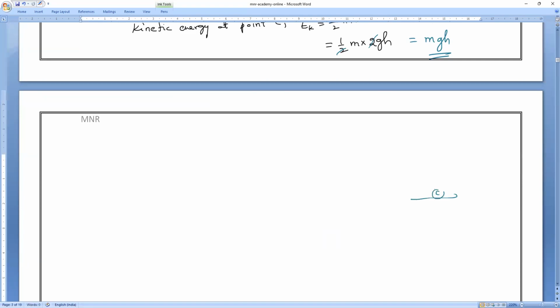Now, at point C, what is the height of the object above the ground? Anybody? It is almost touching the ground. So what is the height at point C? 0. You understand? So at point C, the body is about to touch the ground. So what is the potential energy? Height above the ground is 0. So what is the potential energy? Anybody? 0.